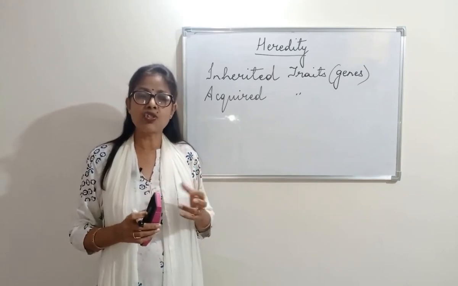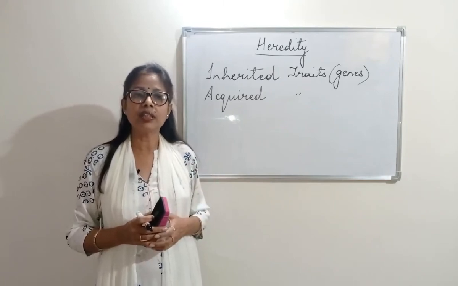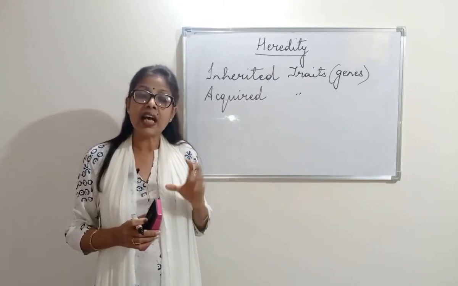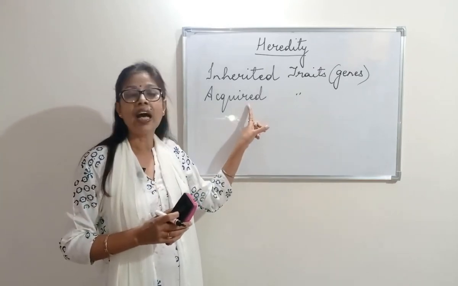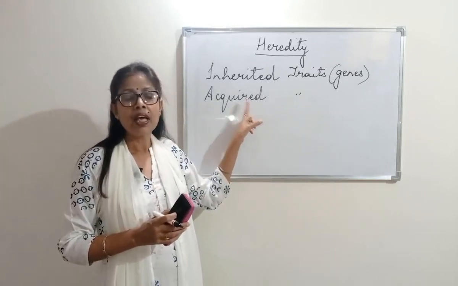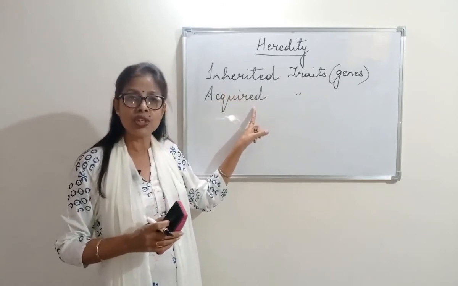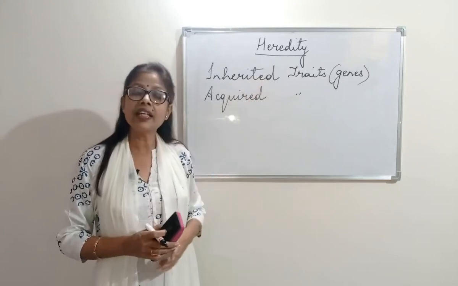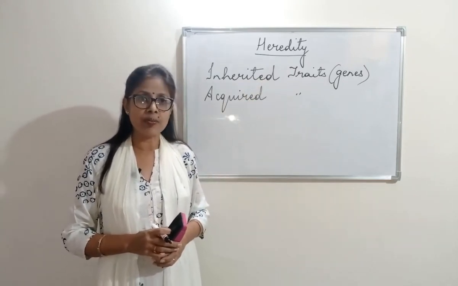His food habits change according to that area or that continent. So the characters acquired because of the surroundings are called acquired characters. And this is not passed on from generation to generation. Only inherited characters pass on from generation to generation.